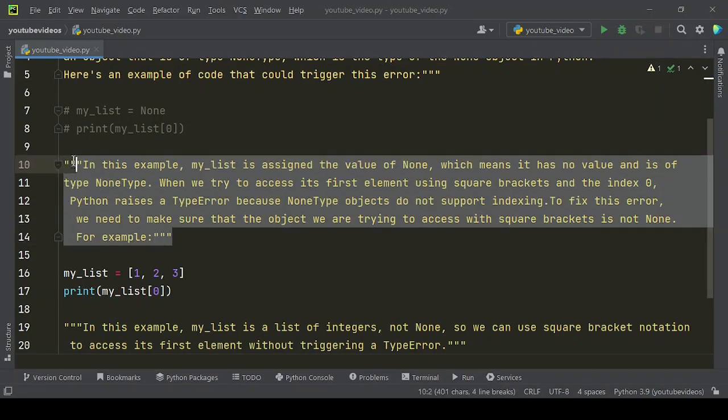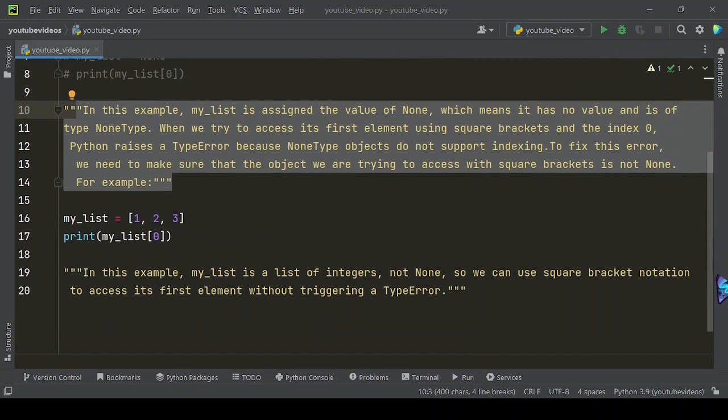In this example, my_list is assigned the value of None, which means it has no value and is of type NoneType. When we try to access its first element using square brackets and the index 0, Python raises a TypeError because NoneType objects do not support indexing.